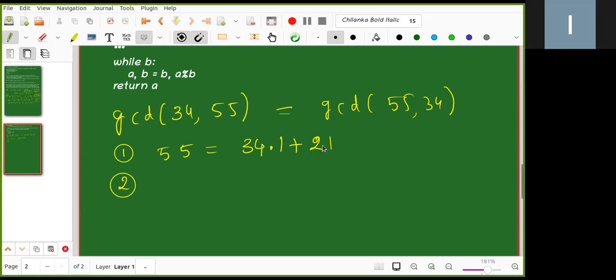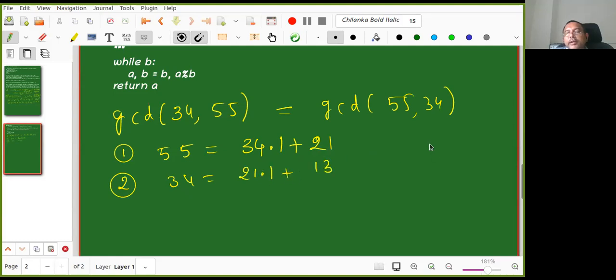Now this remainder is non-zero. What is my next step in this Euclidean algorithm? 34 is equal to 21 times 1 plus 13. See, I want to find GCD of A, B, which is 55 comma 34. So now I am finding GCD of B comma R. Again the remainder is non-zero. Now the A value is 34, the B value is 21.